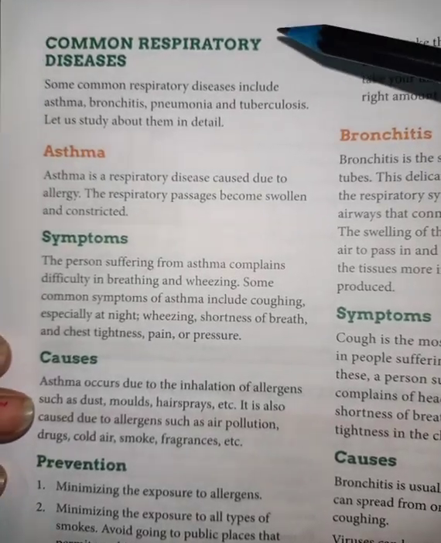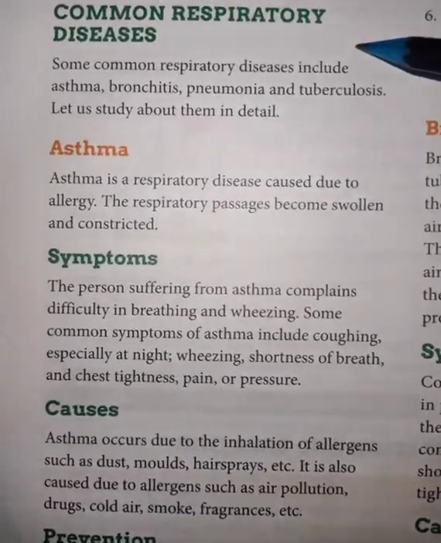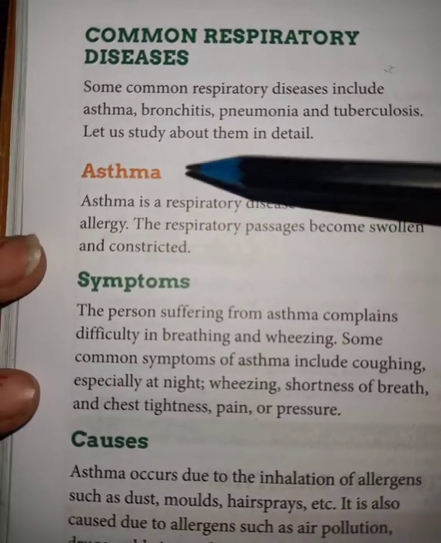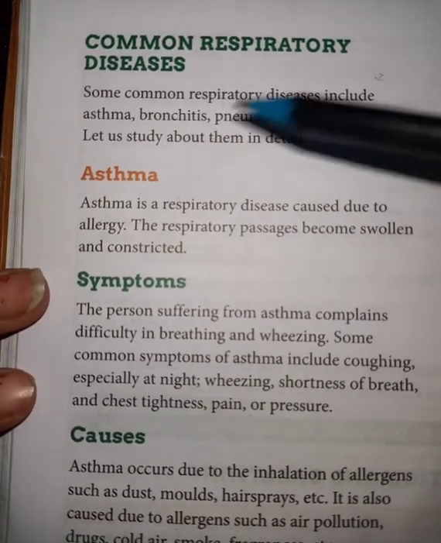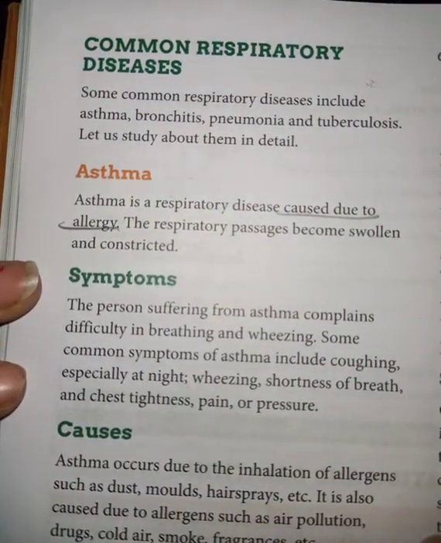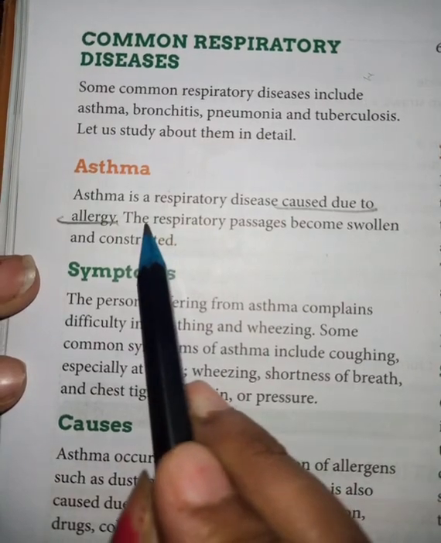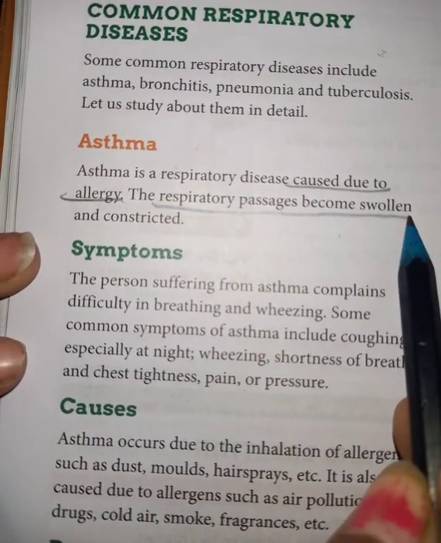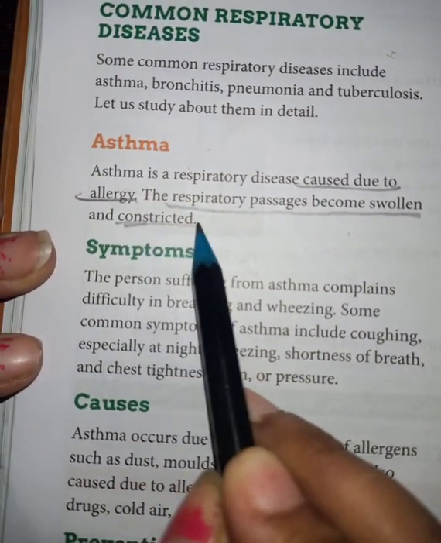Now there are some respiratory diseases, very common, children. Every day we hear of such diseases. First is asthma. Asthma is a disease that is caused due to allergy. At that time, the respiratory passage, meaning our trachea and nasal cavity, becomes swollen and constricted.